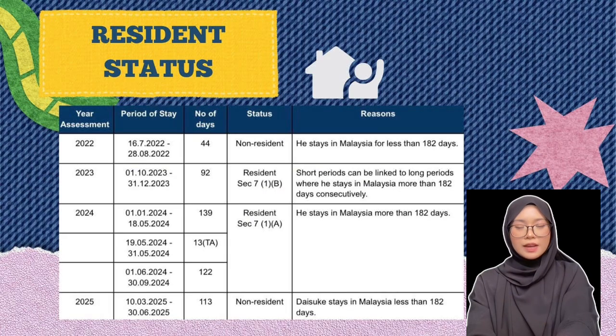Finally, for the year of assessment 2025, Daisuke stayed in Malaysia from 10 March 2025 until 30 June 2025, which was a total of 113 days. Since he stayed in Malaysia for less than 182 days and did not satisfy any of the resident tests, he is classified as a non-resident. In conclusion, Daisuke was a non-resident for the years of assessment 2022 and 2025, while he was a resident for the years of assessment 2023 and 2024.